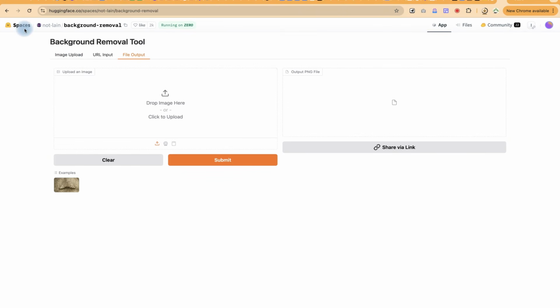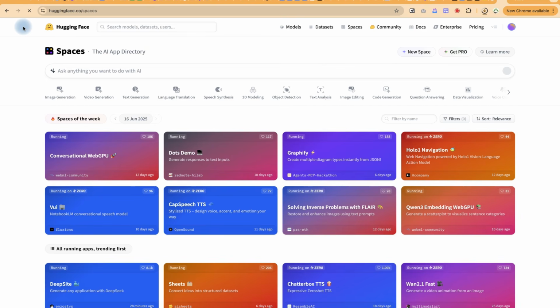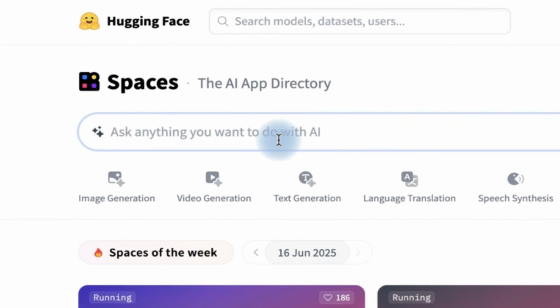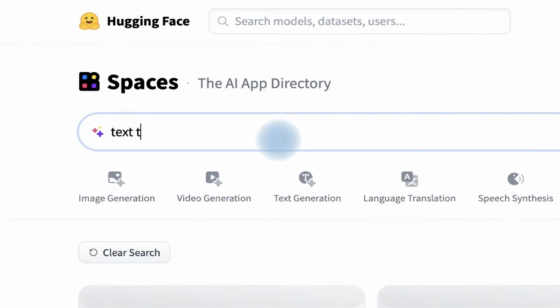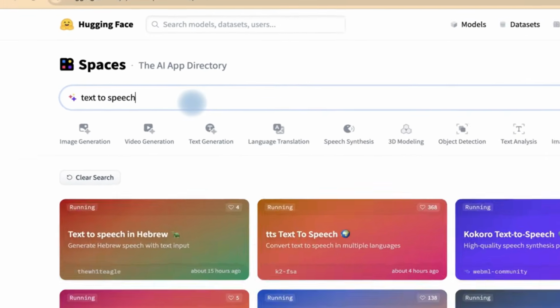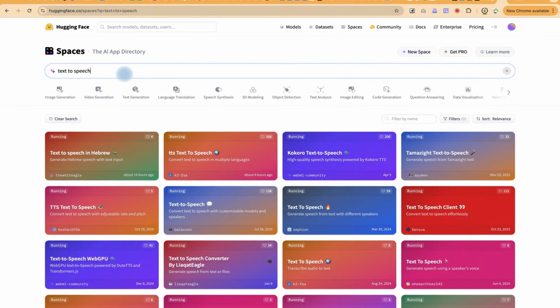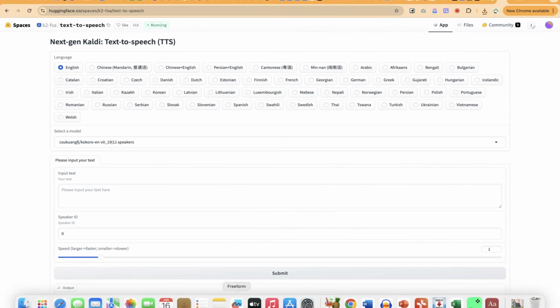Okay, so let's go back. You can always come back to spaces and you can search for any other one. Let's say we try one more thing. Let's say we do text to speech. Okay, and then let's say we look at the available models here. Let's go with the second one, TTS, text to speech.